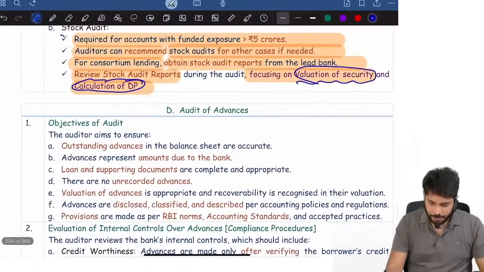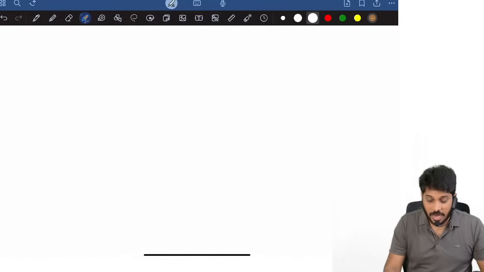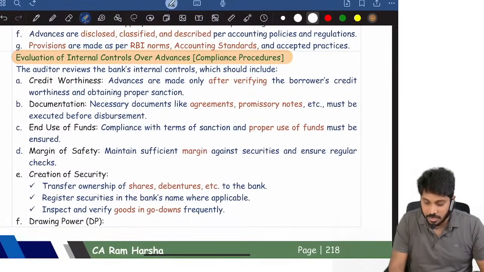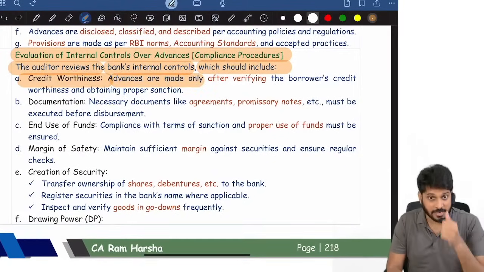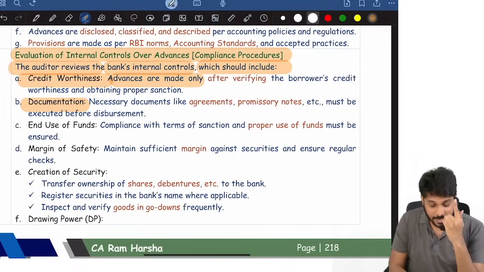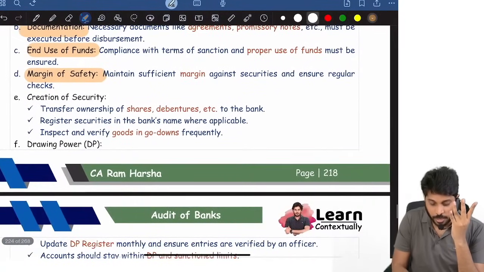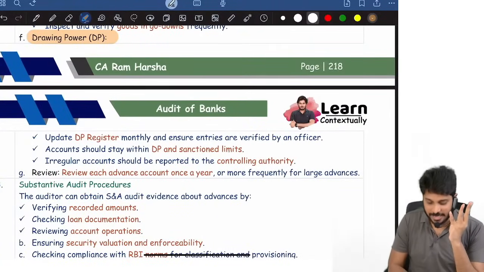That's it. Then, evaluation of internal controls over advances. You see this point. The auditor reviews the bank's internal controls, which should include the following. When advances are made, I need to check creditworthiness. I need to check whether the bank has made the necessary documentation. I need to check whether funds are used for the right purpose. I need to check whether the margin of safety is maintained or not. I need to check whether the bank created security or not. I need to check whether drawing power is correctly calculated or not.